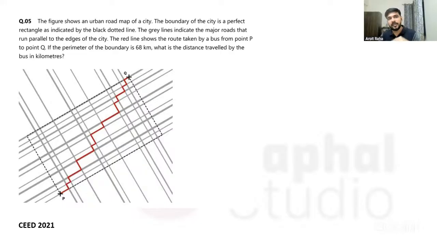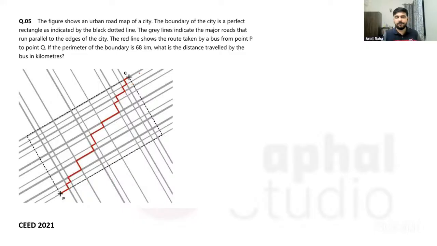The red line shows the route taken by a bus from point P to point Q. As we can see, the route starts from here and reaches here, and it is randomly going anywhere in between. In the end, they are saying if the perimeter of the boundary is 68 kilometers, what is the distance traveled by the bus in kilometers? So for this path, you have to calculate the distance traveled by this bus.